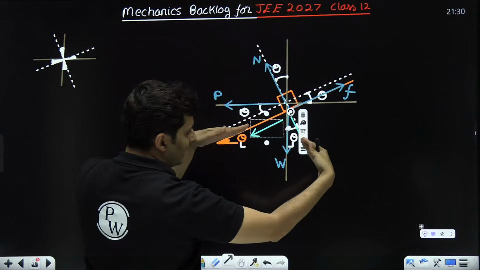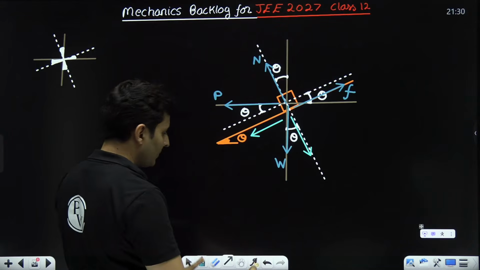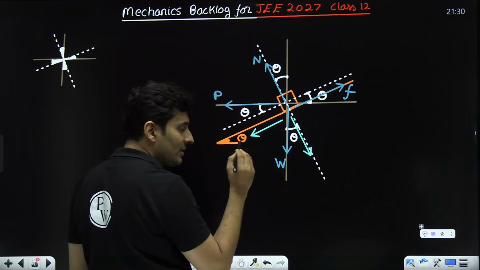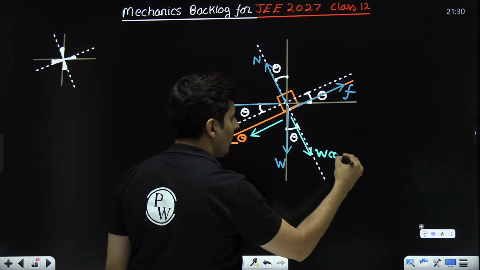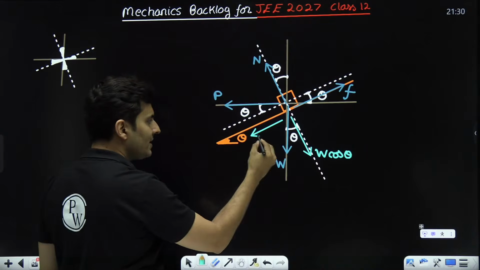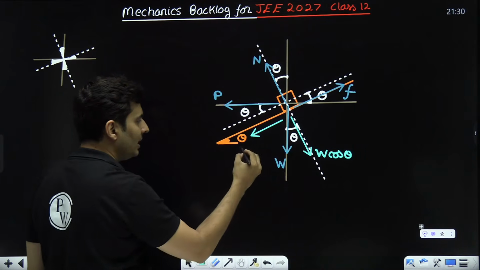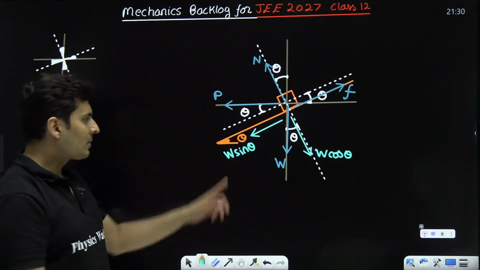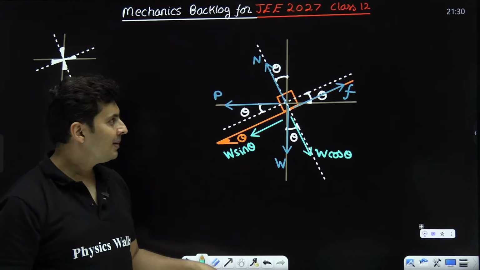I am splitting it into 2 perpendicular directions. Since this is closer to theta, close to cos, this will be W cos theta. This is far away from theta, so this will be W sin theta, or mg sin theta. Understood? This is far away from theta.